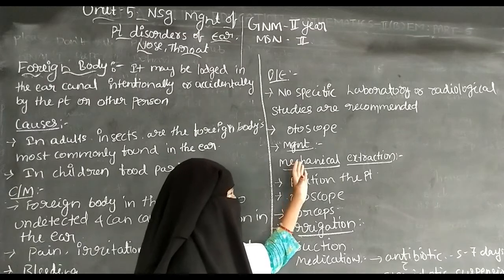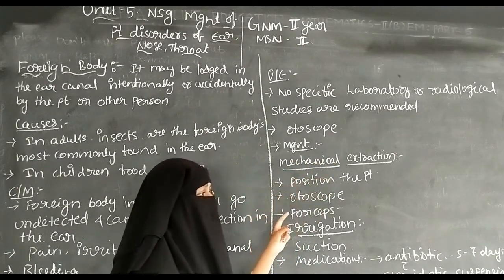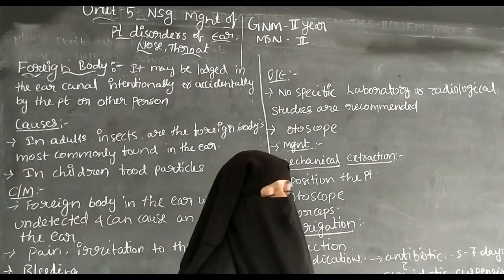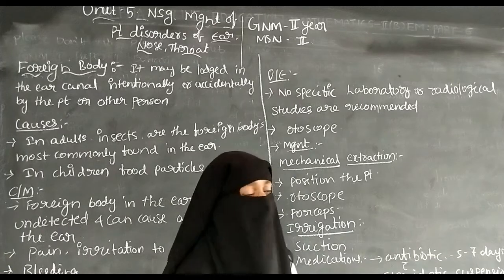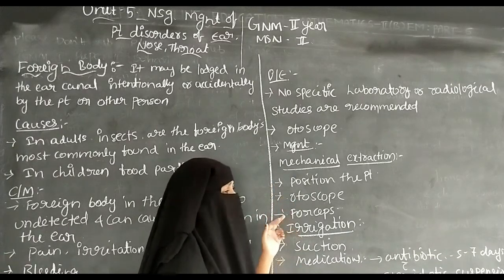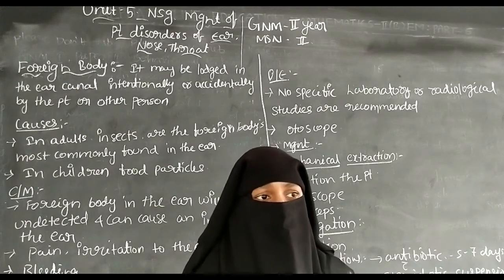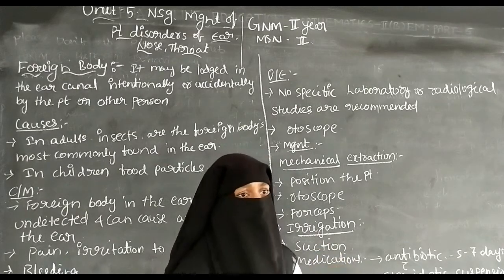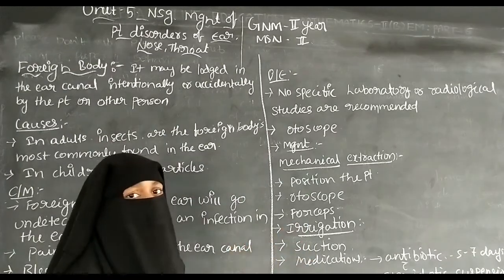So the mechanical extraction includes positioning the patient comfortably, and you can use the otoscope to visualize the foreign body in the ear canal. And the next one is the forceps. The forceps can be used to grasp the foreign body in the ear canal, and by this we can remove the foreign bodies from the ear canal.